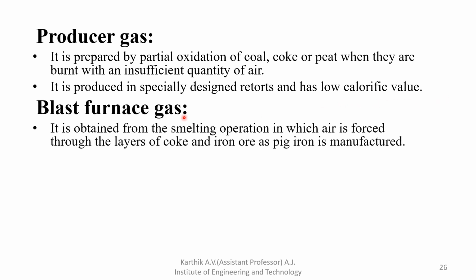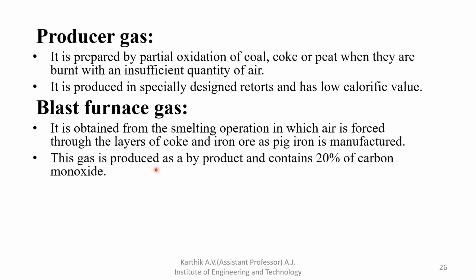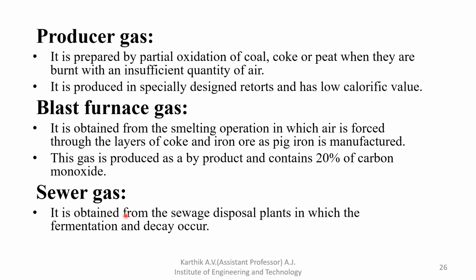Next one is blast furnace gas. It is obtained from smelting, an operation in which air is forced through a layer of coke and iron ore as pig iron is manufactured. This gas is produced as a byproduct and contains 20% carbon monoxide. Sewer gas is obtained from the sewage disposal plant, in which fermentation and decay occur.